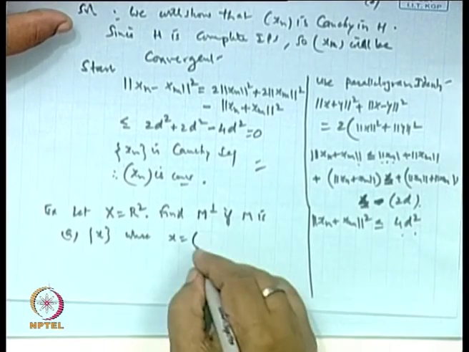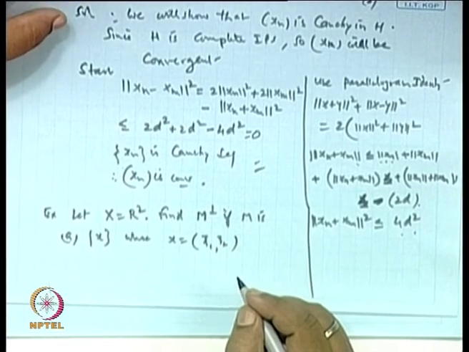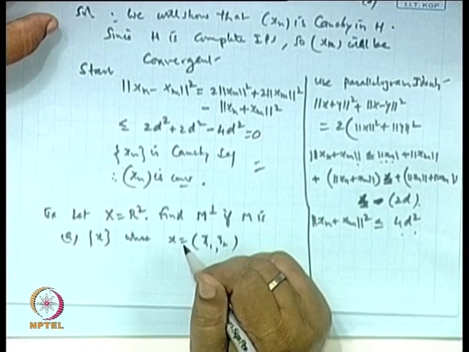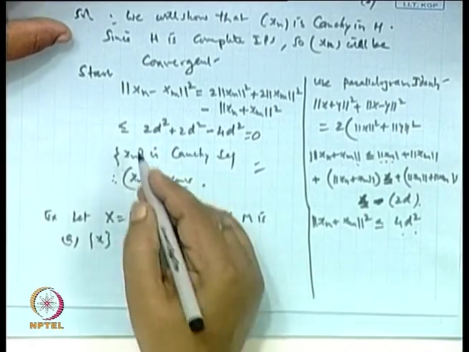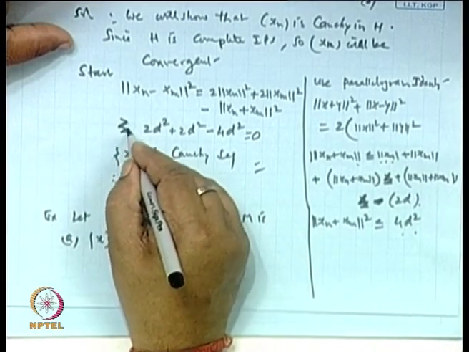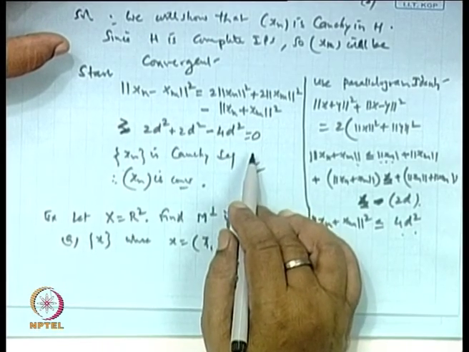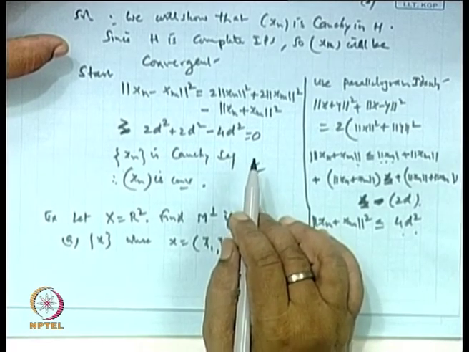Sir, I think that sign should be greater than or equal to. That sign must be greater than or equal to. This one, here. Because of this minus sign, minus is greater. If you get the greater than or equal to sign, then this is 0. Sir, basically the norm of x_n plus x_n is always less than or equal to 4d square.